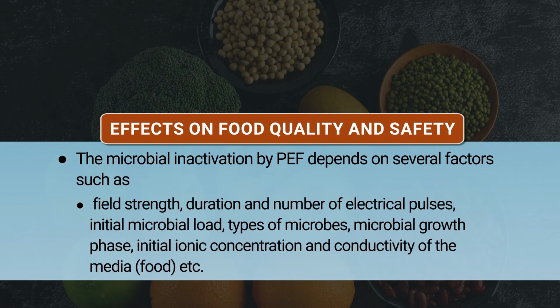Now, looking into how does it influence the quality and the safety in the food? Is it safe to consume a product which is PEF treated or not? Here, like in thermal processing, what do we consider? We consider temperature, we consider the process time. They are two important aspects other than the sensitivity of product with heat. So in this particular thing, there are variables which could be included: field strength, duration, number of electric pulses.